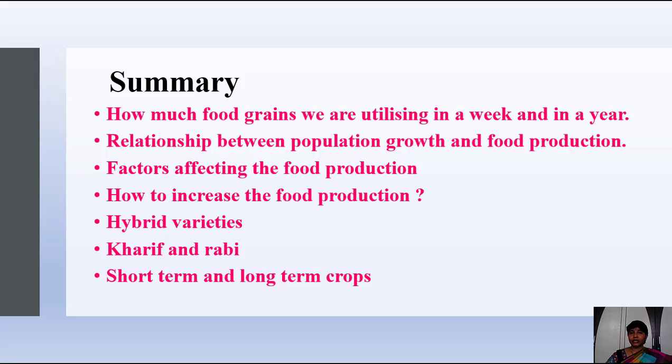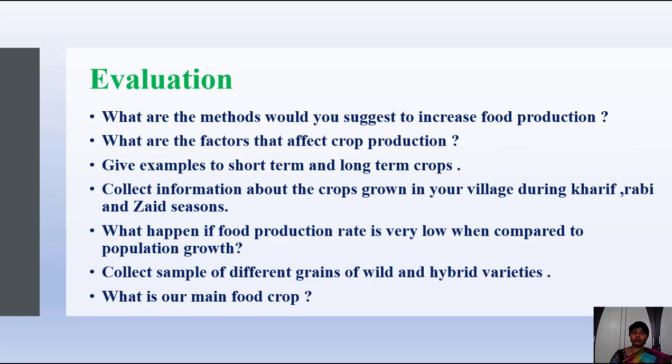Now let us see the summary of what we have seen so far. How much food grains we are utilizing in a week and in a year, relationship between population growth and food production, factors affecting the food production, how to increase the food production, hybrid varieties, Kharif and Rabi, short term and long term crops. Now children, you have to answer these questions.